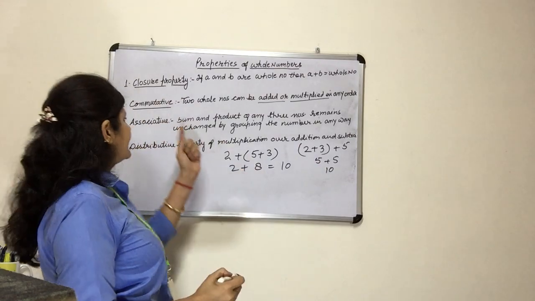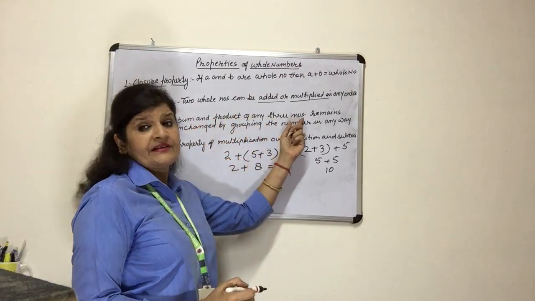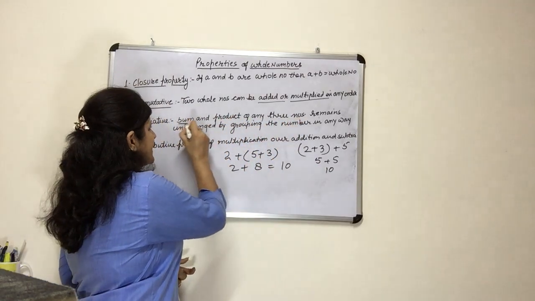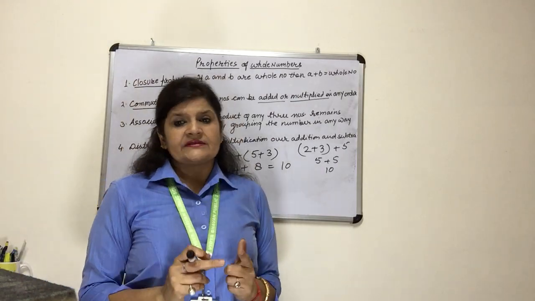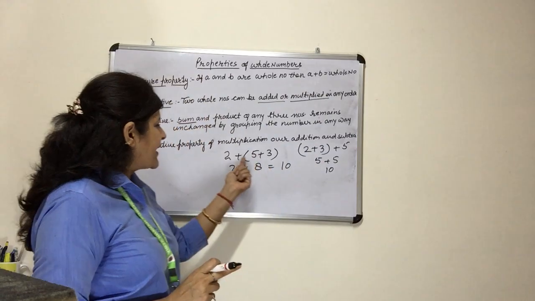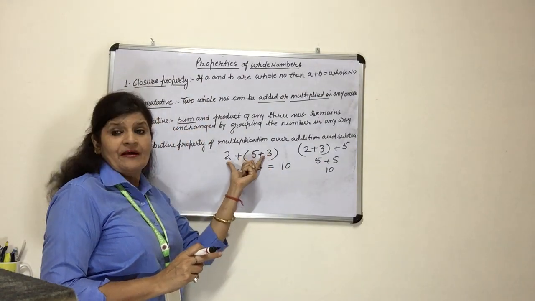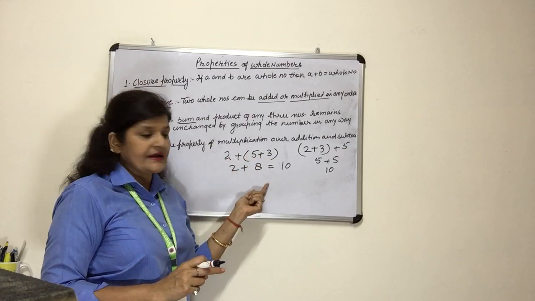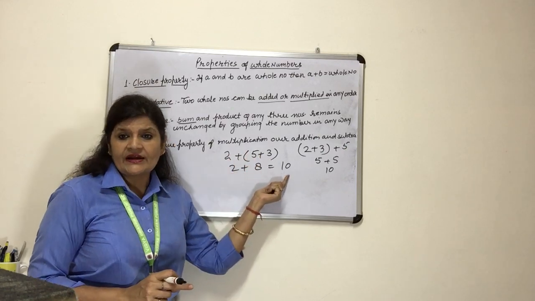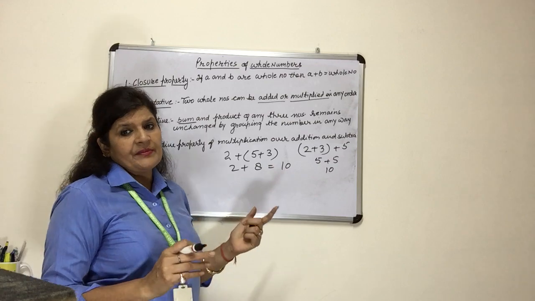So it means the sum and product of any three numbers... I am just showing you the sum. Whenever we are adding, whatever answer we get is called the sum. Right? So when we are adding three numbers or more than two numbers, if we change the order of the numbers, the sum is not affected. It means the sum will be the same.